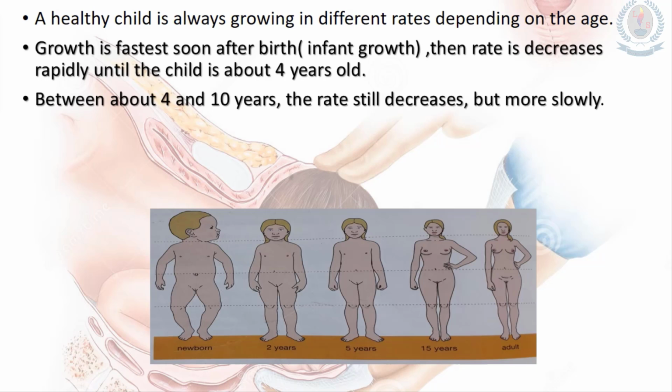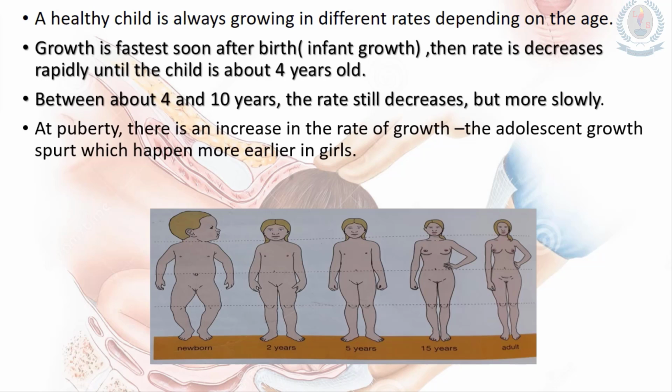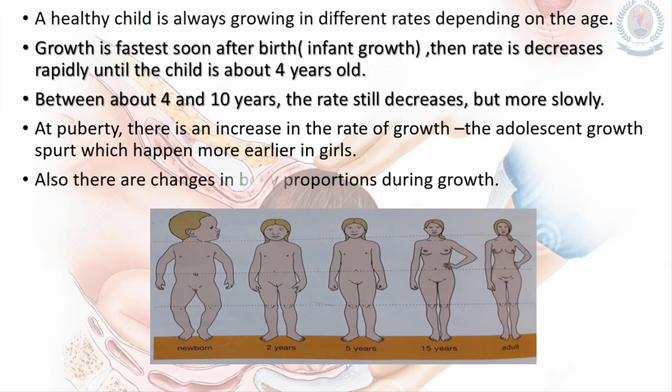At puberty, there is an increase in the rate of growth, the adolescent growth spurt, which happens earlier in girls than boys. You can observe it. Also, there are changes in body proportions during growth. As you can see in this picture, when we get older, our body proportions also change.